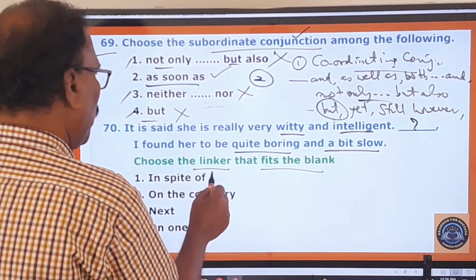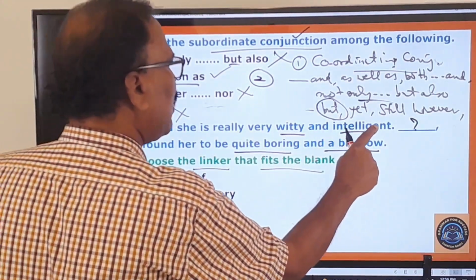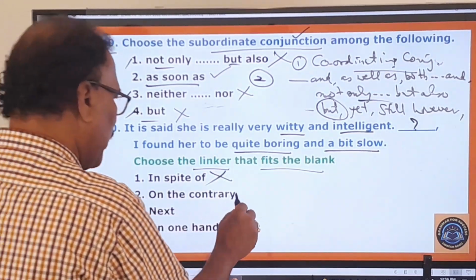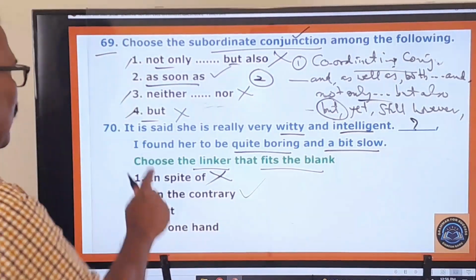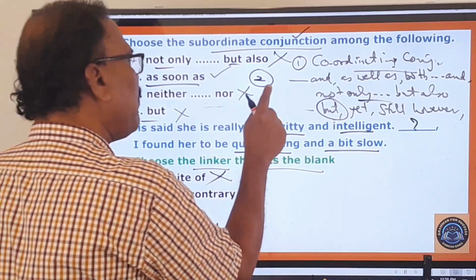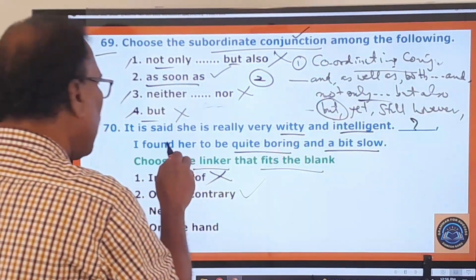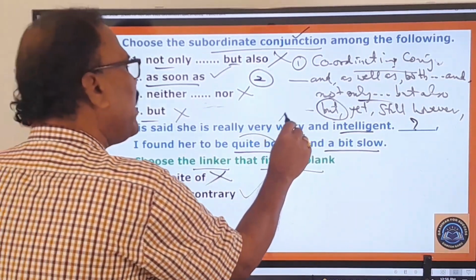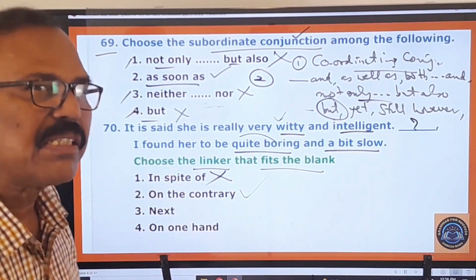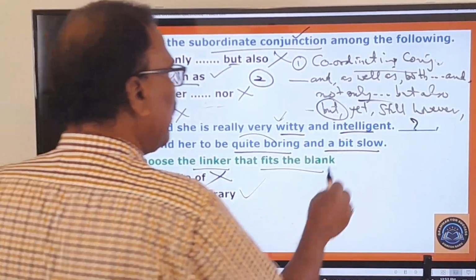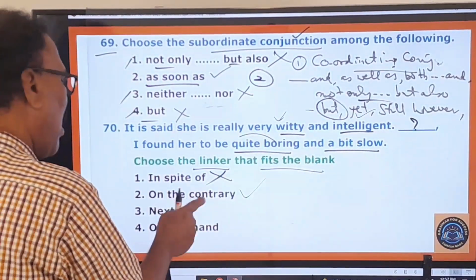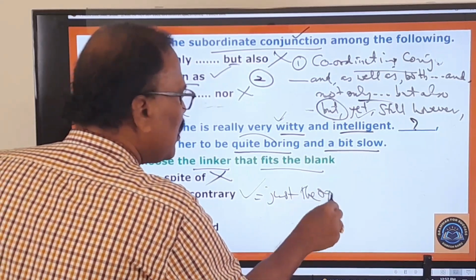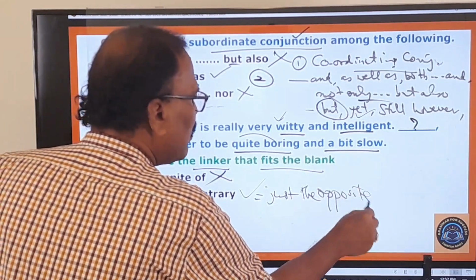In spite of. Okay, it is said she is really very witty and intelligent. In spite of, no, in spite of cannot be used there. So on the contrary, yes, it is there. It is said that she is really very witty and intelligent. On the contrary, I found her to be quite boring. Witty means very humorous and very clever and all that. So very intelligent also. But what happened here? On the contrary means just the opposite.